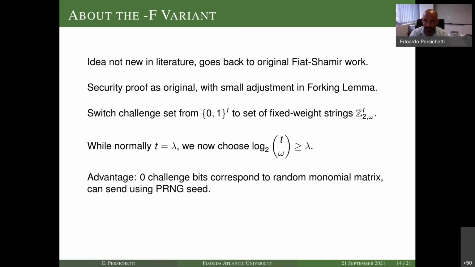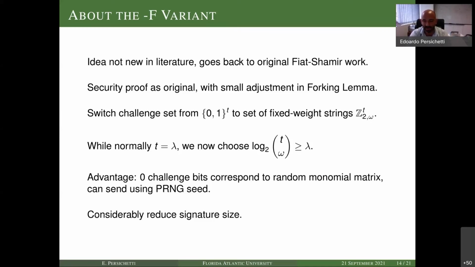This will be a lot shorter than sending an entire matrix, of course. So we can considerably reduce the signature size, because among the rounds that we have, only a few of them will I actually send an entire matrix, which is the case Q inverse Q tilde. But for the rest, I will just send a bunch of seeds. Usually these are lambda bits. So this is the first variant.